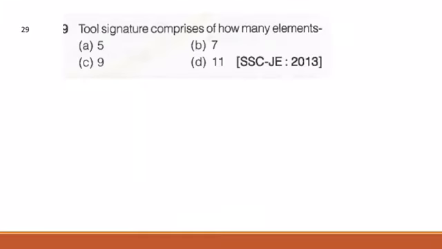Next question number 29. Tool signature comprises of how many elements? So here the correct answer is B, 7. This is important because this is a factual based question. Not many of us know these kinds of questions, and we get confused in the examination. That's why this is important.